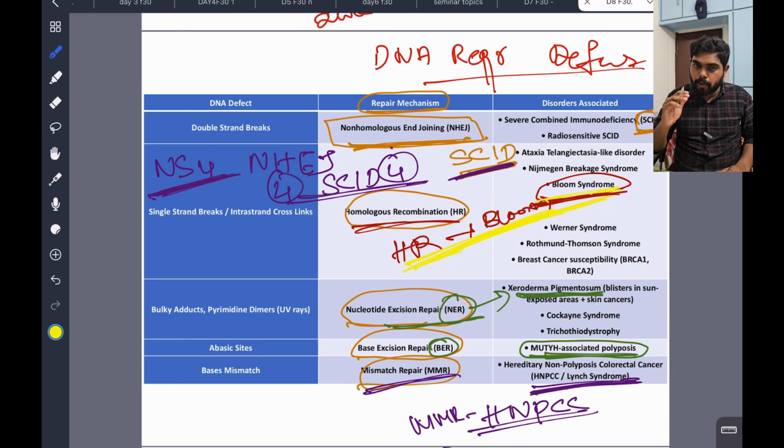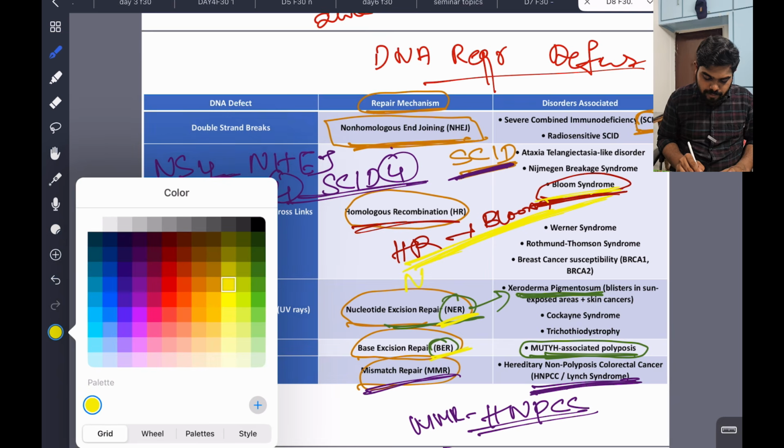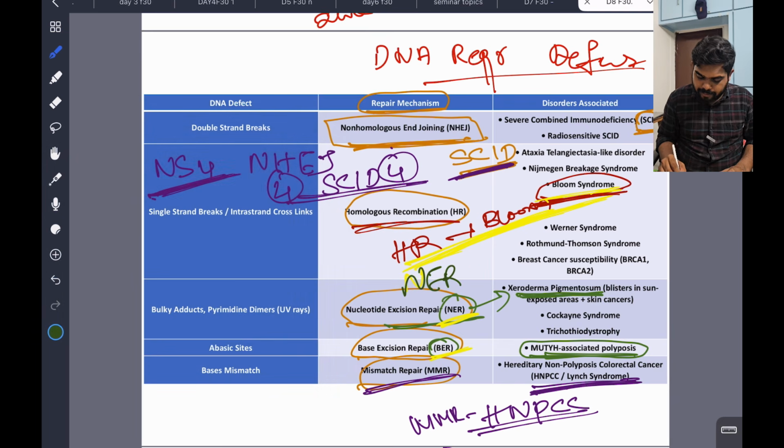HR means homologous recombination. HR in our room, Bloom. That is how I used to remember, but something we can make. One more mnemonic will come last. And NER and BER are there. NER, so next: NER, NEXT. I'll remember it like next.